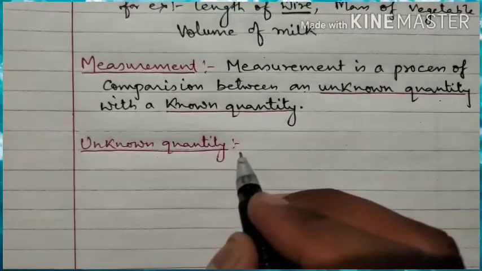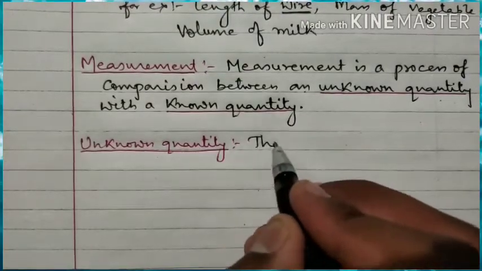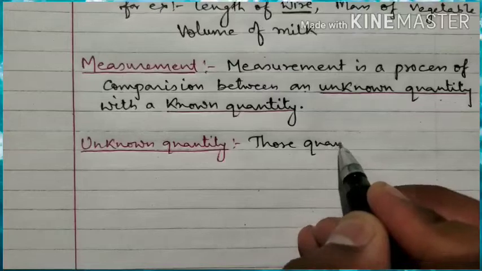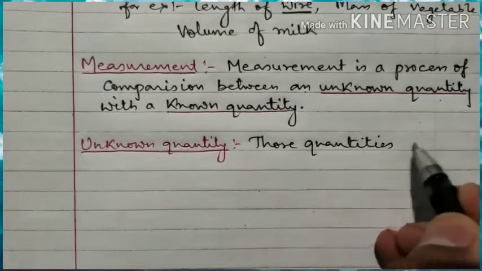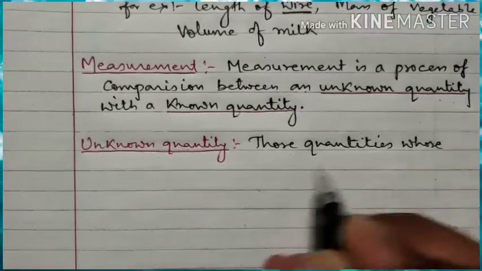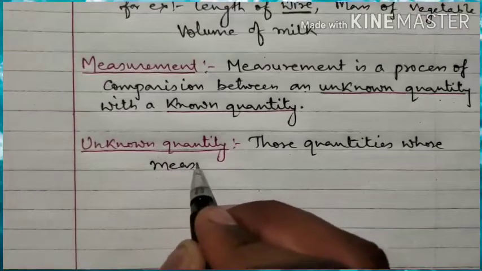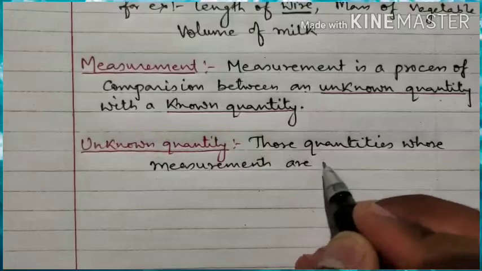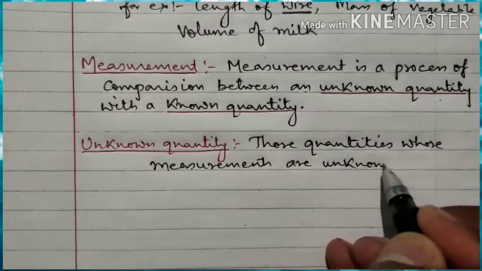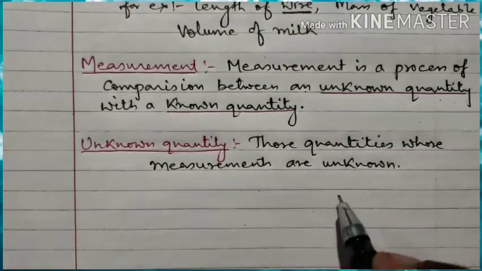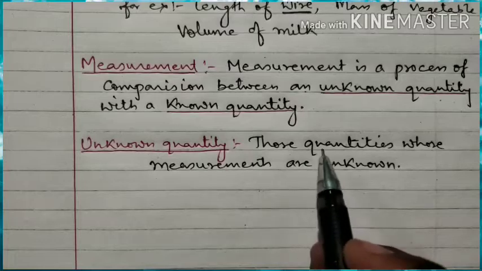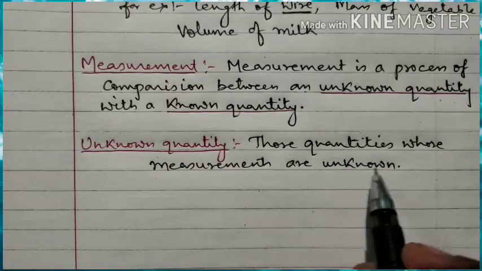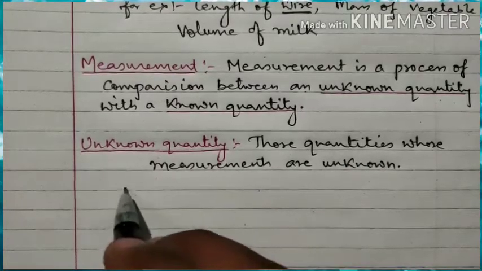Unknown quantity we can define as those quantities whose measurements are unknown. The quantity whose measurement we don't know will be called unknown quantity.